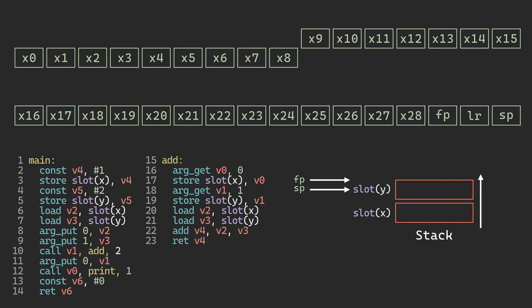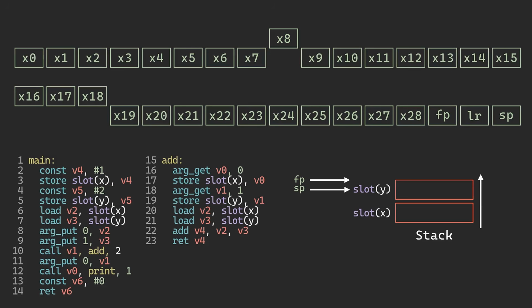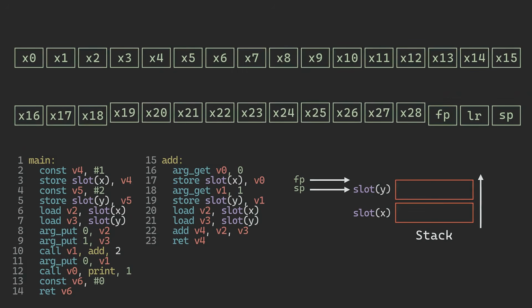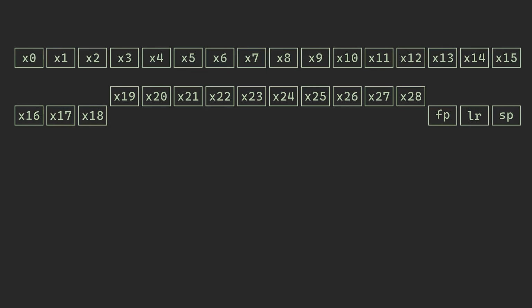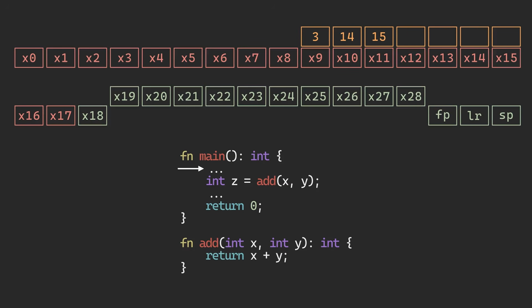X9 to X15 are scratch registers and can be used for anything. I'm going to ignore X8, X16, X17, and X18. They are used for complex linking and OS-specific features that we don't need here. X19 to X28 are a bit more nuanced. They're preserved registers. When a function gets called, the previously mentioned registers can be overwritten. We have no guarantee about their state after exiting the function call. They could be completely different.